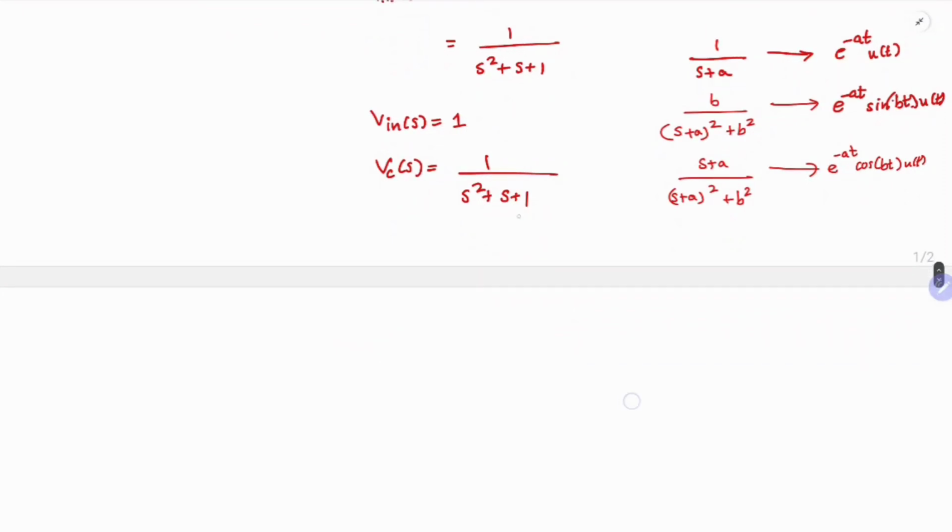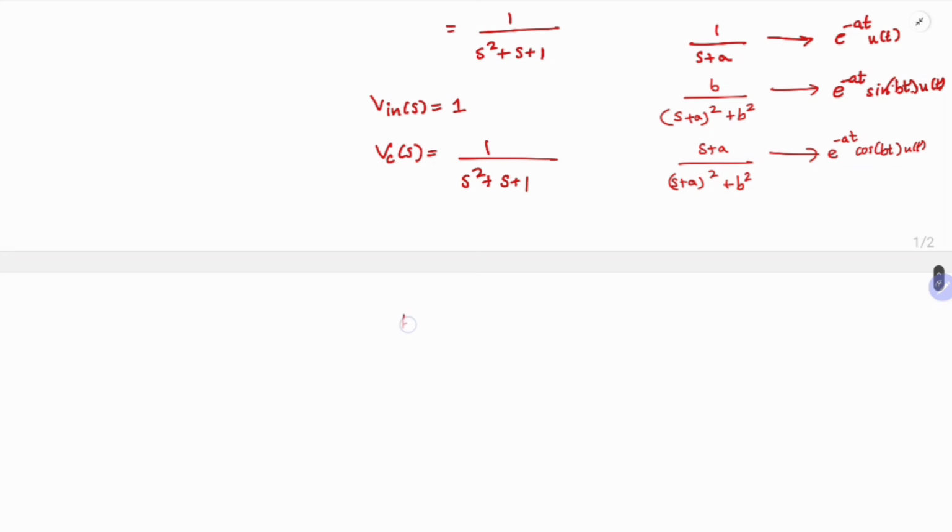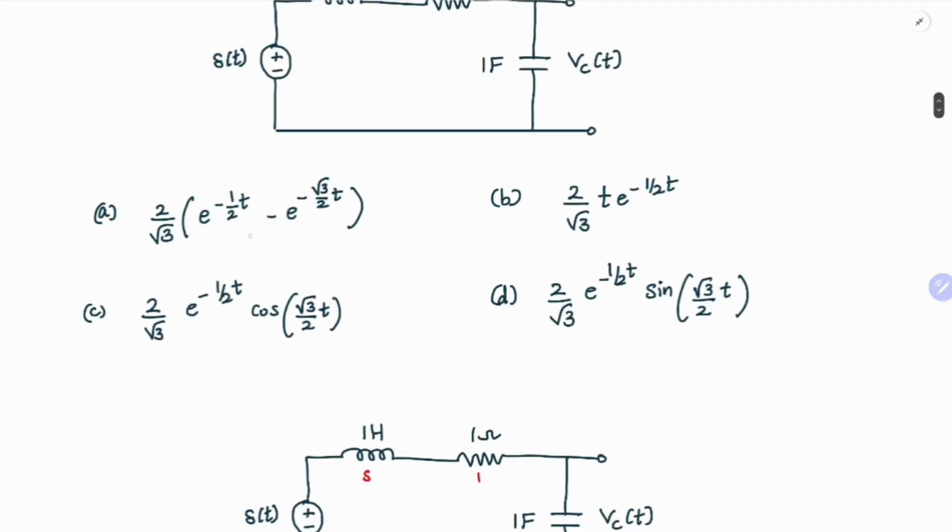So first let us see what the poles are. If both are real poles, then we'll get something of this form. If the poles are imaginary, then we should try to do it in this form. Here let us take b square minus 4ac, the determinant of this. So b square is 1 square minus 4 into 1 into 1, which is equal to minus 3. This is less than 0, which means the poles are going to be imaginary. So already in the options we can eliminate two things. It is neither critically damped nor over damped, so it is the under damped response. We need to find whether this is cos or sine.